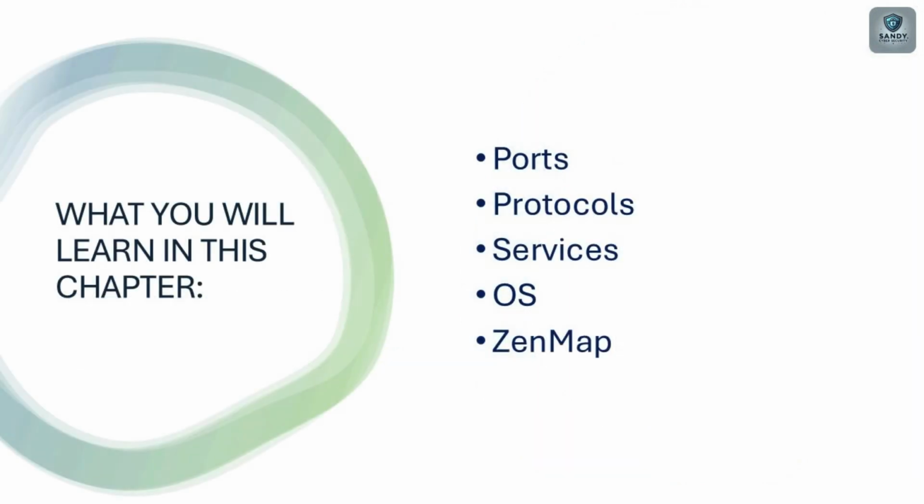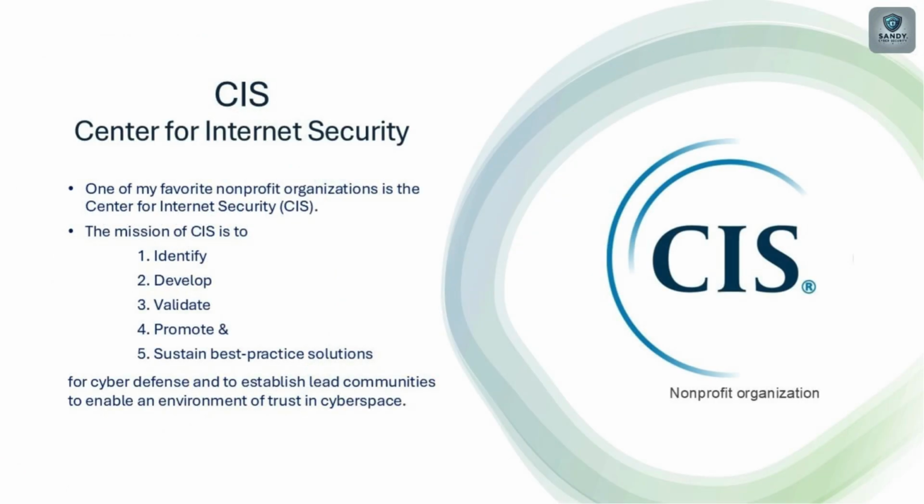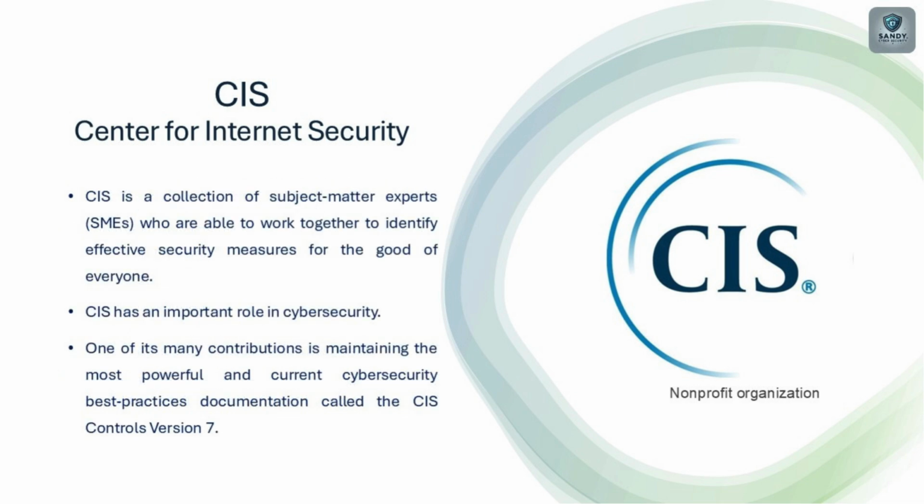In this chapter, we are going to discuss ports, protocols, services, operating systems, and Nmap. CIS is one of my favorite non-profit organizations. CIS is nothing but the Center for Internet Security. The Center for Internet Security is focused on enhancing cybersecurity practices and infrastructure. It provides a range of tools, resources, and best practices to help organizations protect themselves against cyber threats. CIS is a subject matter expert capable of helping to identify appropriate security measures. The CIS is crucial to cybersecurity.